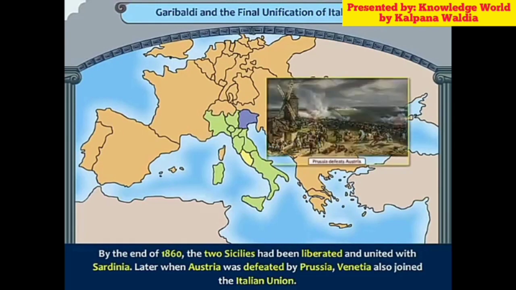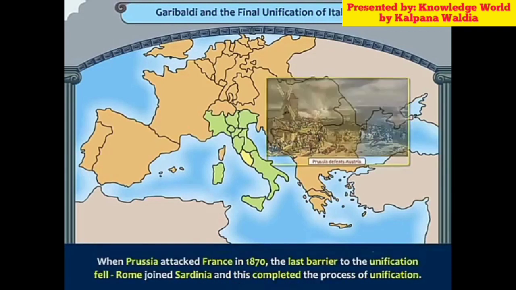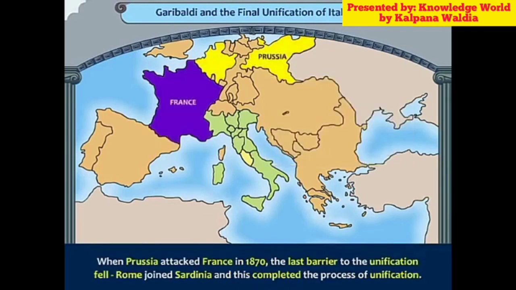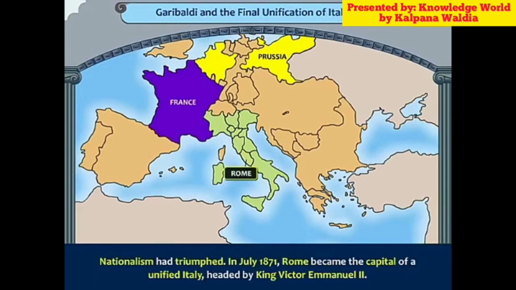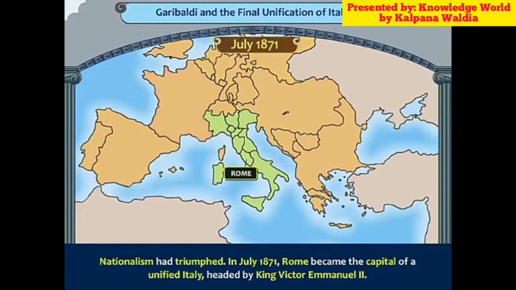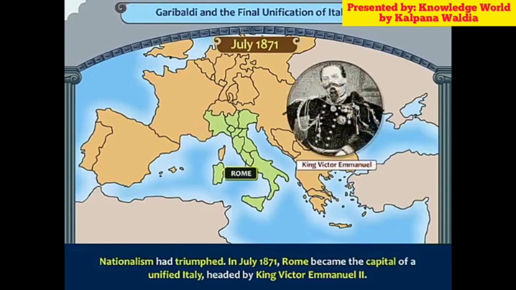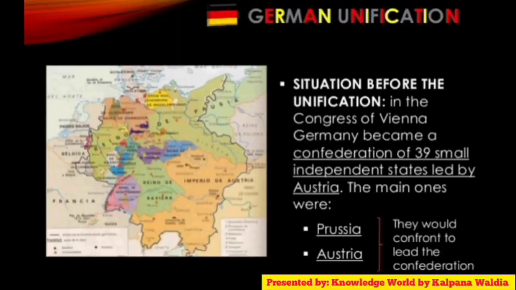Later, when Austria was defeated by Prussia, Venetia also joined the Italian union. When Prussia attacked France in 1870, the last barrier to unification fell. Rome joined Sardinia, and this completed the process of unification. Nationalism had triumphed in July 1871. Rome became the capital of unified Italy, headed by King Victor Emmanuel II.